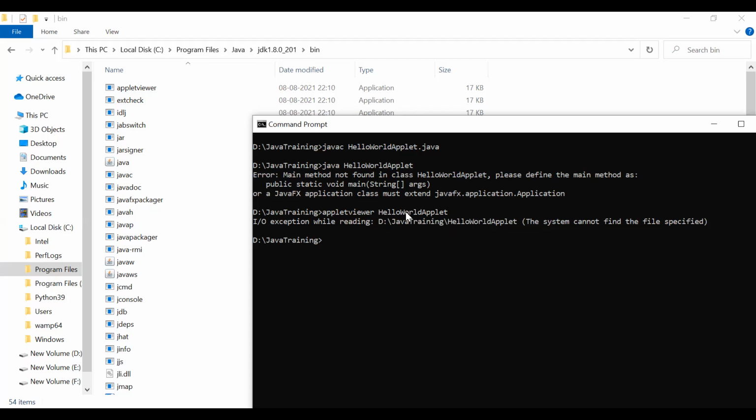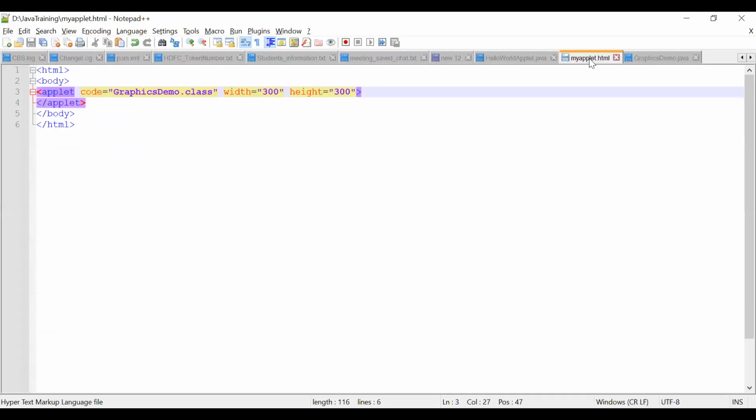Actually, once you run this, the program should automatically appear in your browser, but there is an issue. The application is not allowing you to draw your applet on the browser. So there is a way you can use applet viewer. We have created an HTML code. So that is my applet. This is simple HTML code.